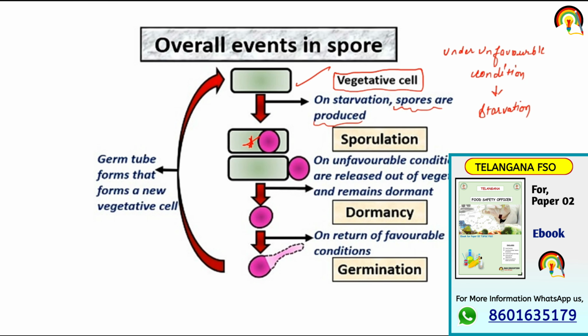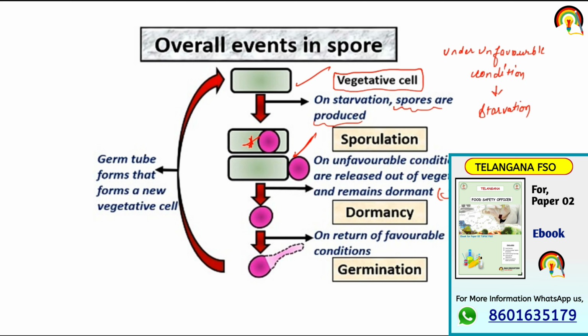On unfavorable condition, spores are released out of the vegetative cell and remain dormant. Dormant means in inactive stage.